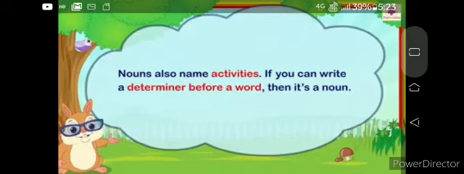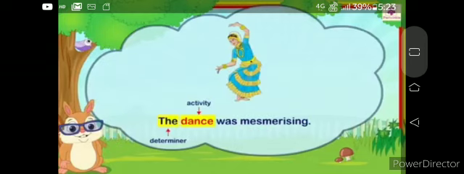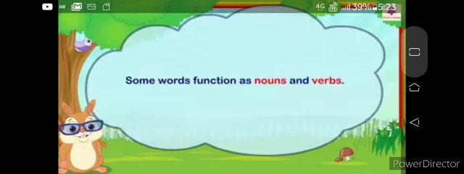Now, nouns also name activities. If you can write a determiner before a word, then it's a noun. Take the example, the dance was mesmerizing. So here, dance is an activity and it comes after the determiner the. So here, dance is a noun because the determiner comes before the activity dance.